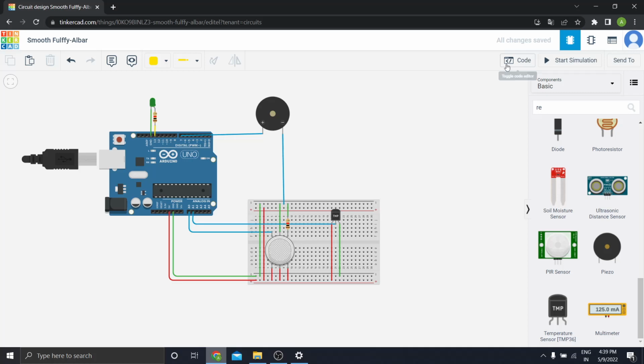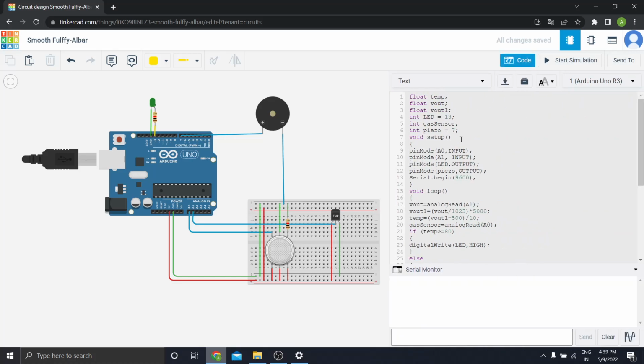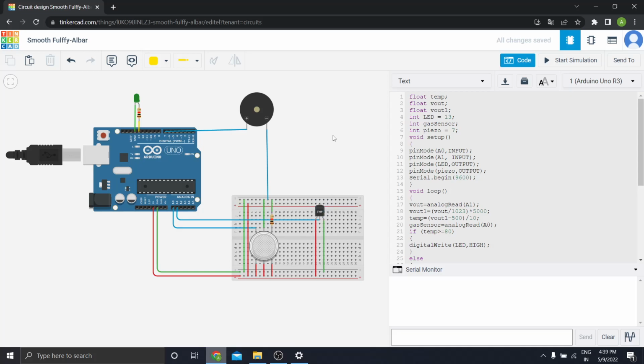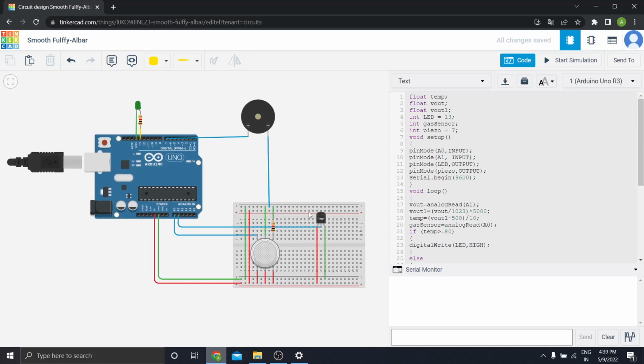So let's move on to the code. This is the code that I have used. I use float temp for the temperature we are taking. Vout is the voltage that we get from the temperature sensor, and Vout1 is the new voltage that we get after the temperature increases. As you can see, all the connections are also shown here. For example, int LED = 13 shows that one terminal of the LED is connected to D13.